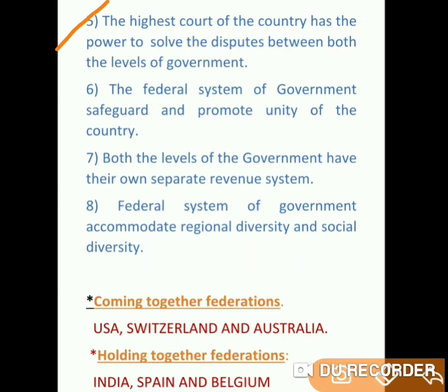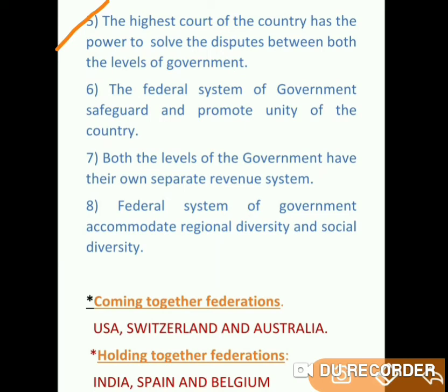Fifth one, the highest court of the country has the power to solve the disputes between both levels of governments. So when some problems arise between levels of governments relating to some common issues, some interests, some developmental issues, and some resource issues, there will be problems between different levels of the government. For example, there are some problems between central government and state government. How are these problems addressed? How can the problems be solved? Who solves all these problems?